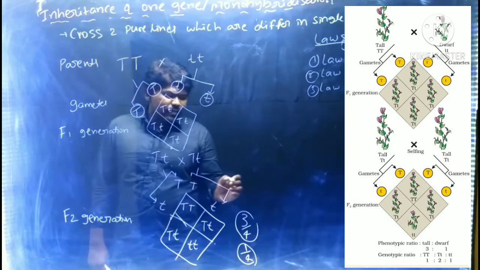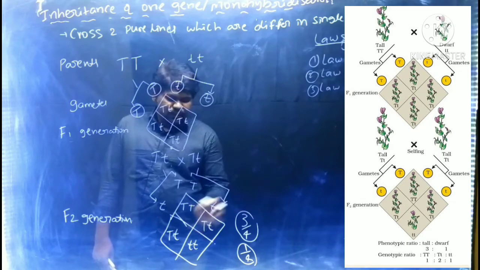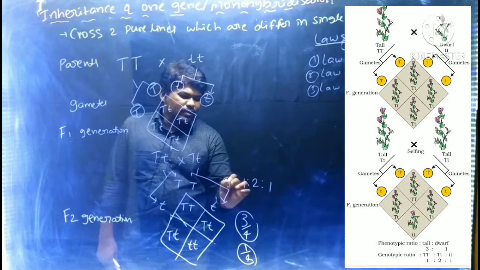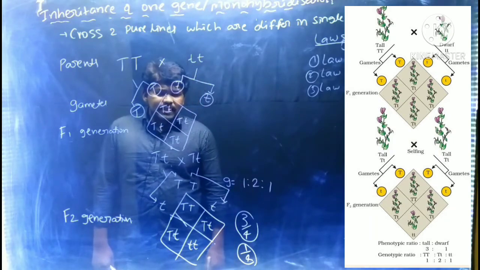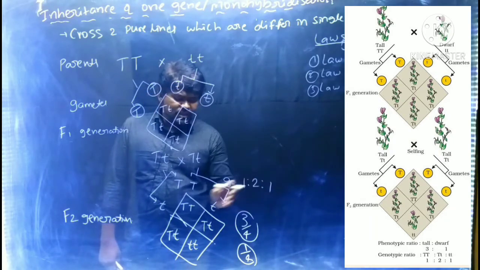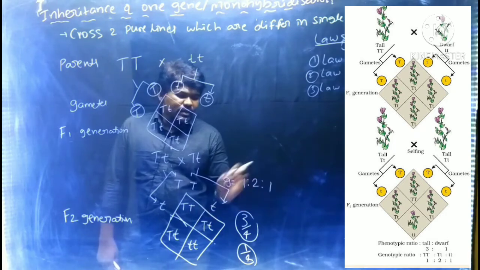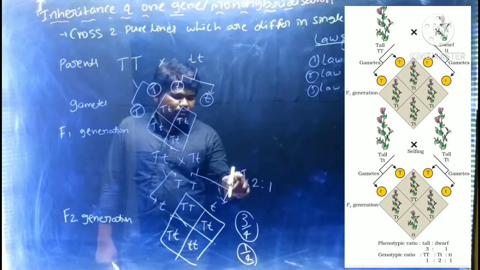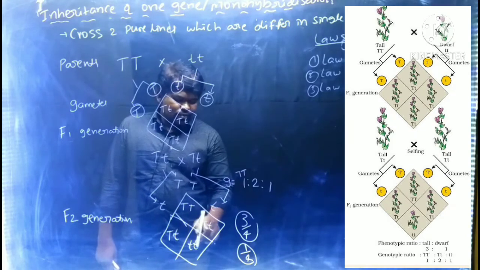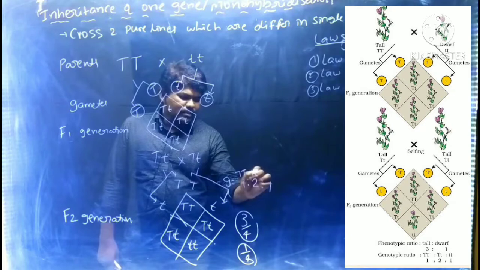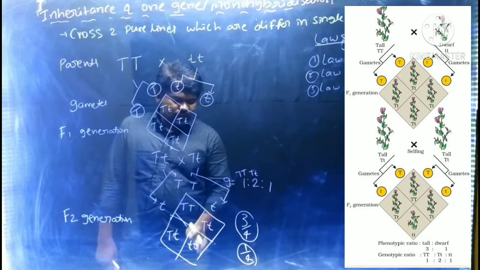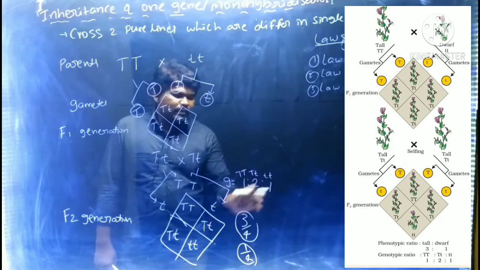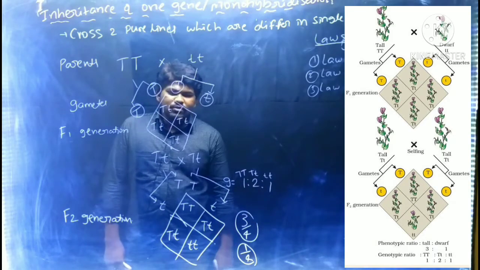If you see the genotype of the monohybrid cross F2 generation, that is a 1:2:1 genotype. The genetic constitution of F2 generation is 1:2:1. One, what is 1? Capital T capital T, one homozygous dominant. Next, two heterozygous dominants are there, that is capital T small t, that is 2. Next, one homozygous recessive condition is there, that is small t small t. Here the genotypic ratio is 1:2:1.